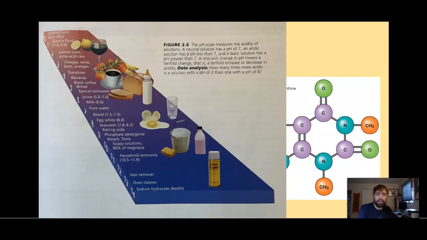So it's a measure of the comparative amounts of hydrogen ions, H+, and hydroxide ions, OH-. What do these make when you put them together? What do you think? H2O. All right. And I will draw that here. So H+ and OH-. Okay?